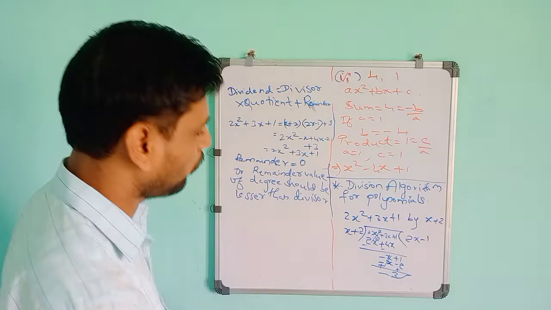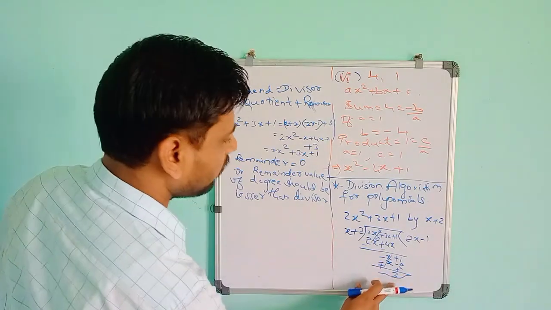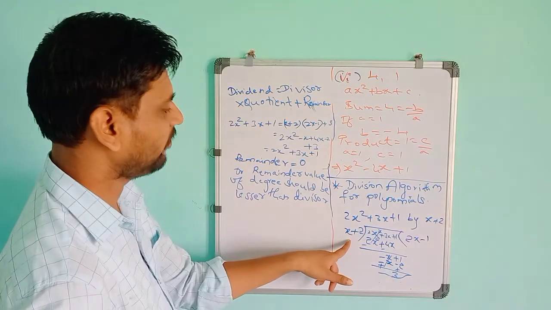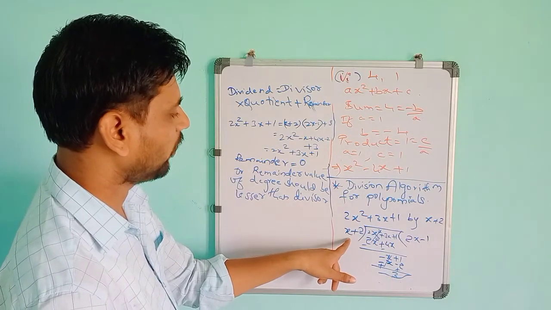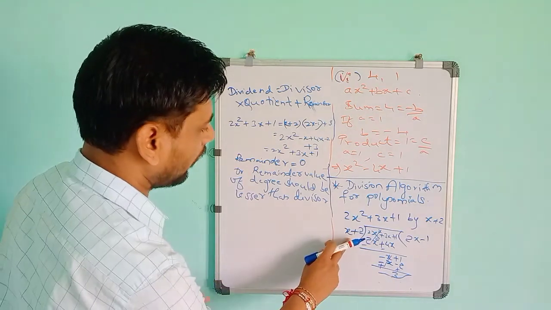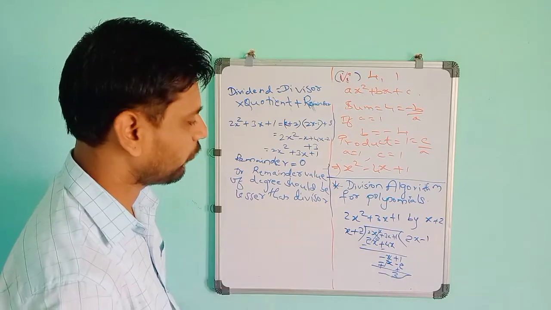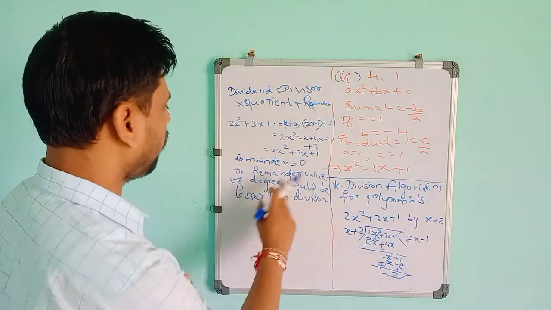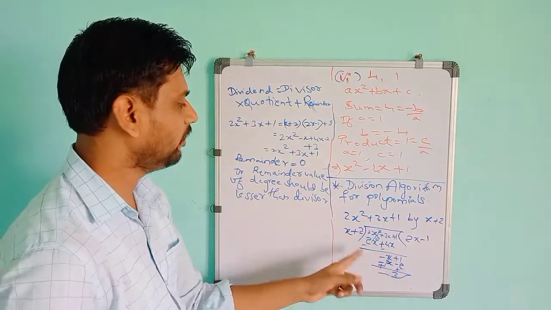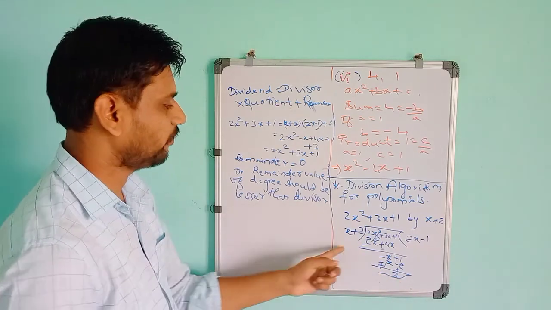If the remainder is 0, it is fully divisible. Since the remainder 3 is a constant term and the divisor has power 1, we stop there. Sometimes the remainder comes with x, and if it comes to x only, then you have to stop there. The degree of the remainder should be lesser than the degree of the divisor polynomial.